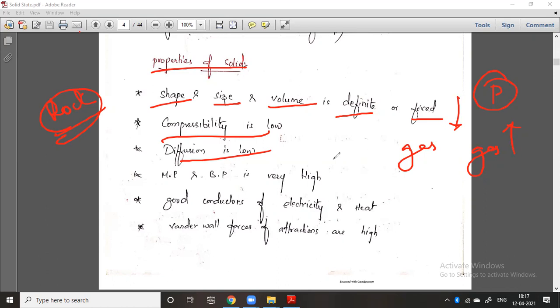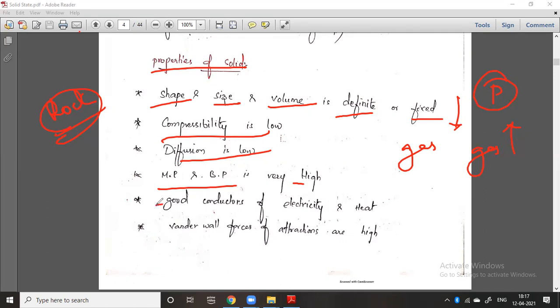So that is diffusion. A solid cannot move. It is fixed, rigid, and stagnant at one place. And the melting point and boiling point are very high. The temperature required to break the bonds in a solid state is very high. So the melting point and boiling point are very high for the solid phase.